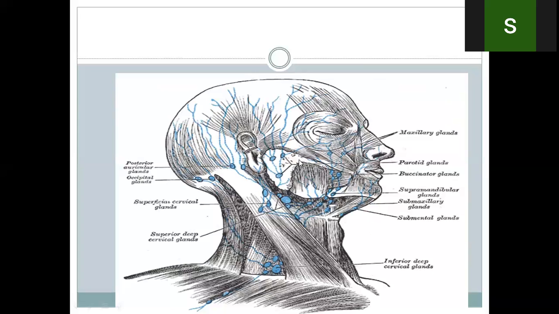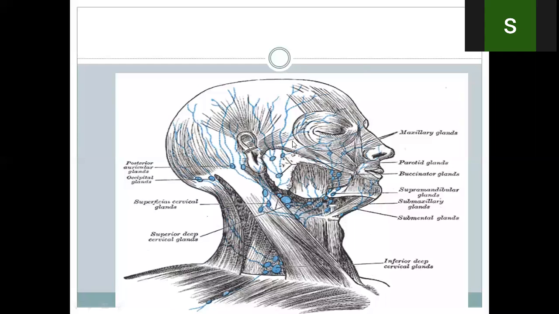They drain the area of the cheeks. Okay? And the medial part of the eyelids, because the lateral part of the eyelids is drained by the parotid nodes. And also the skin and fascia over the parotid are drained by the parotid nodes.